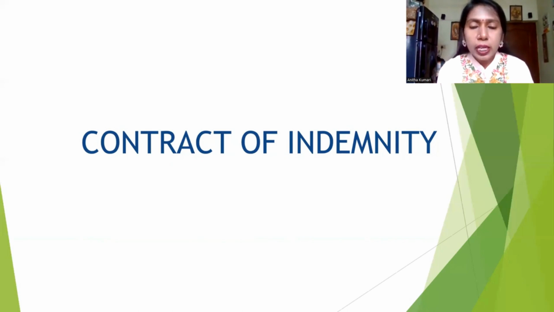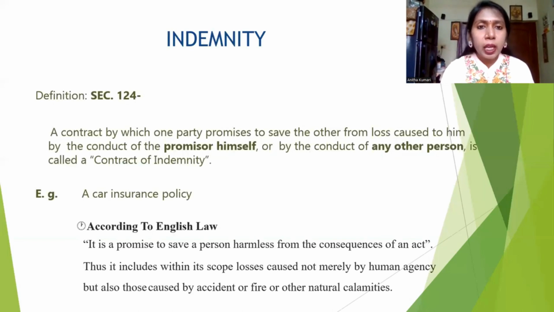The contract of indemnity. So what is called a contract of indemnity? The definition, Section 124: a contract by which one person promises to save another from loss caused to him by the conduct of the promisor himself, or by the conduct of any other person, is called a contract of indemnity. It is a contract of indemnity in the sense that when one person is giving assurance to safeguard another person, that is called a contract of indemnity.